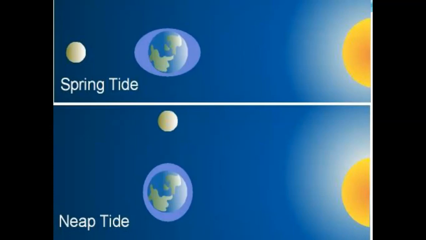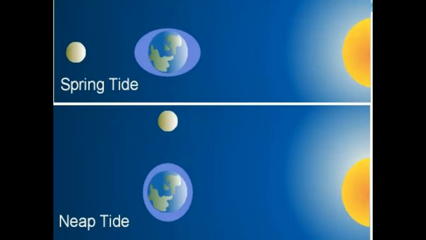It looks like a bulge from here. This results in high tides that are a little higher and low tides that are a little lower than average. These tides, which occur twice each month, are known as the spring tides.